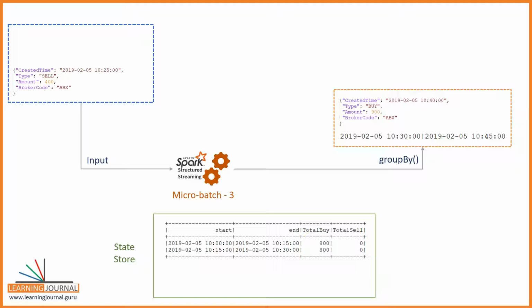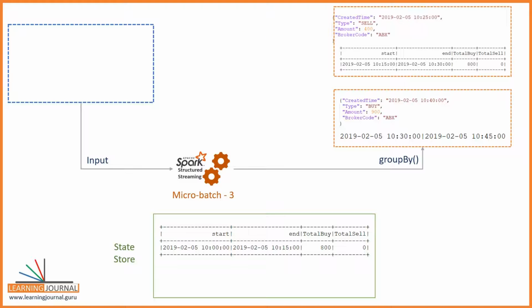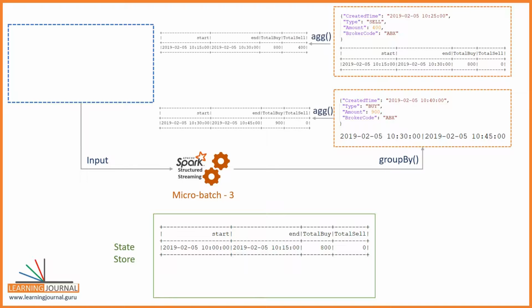We have another record. Let's look at this one. What is the event time? 10:25. Do we already have a window for this event? Yes. This event should go to the second window, right? So Spark will pull the second window from the state store. Recompute the sum for the second window and update it. That's all. We are done with the second record.